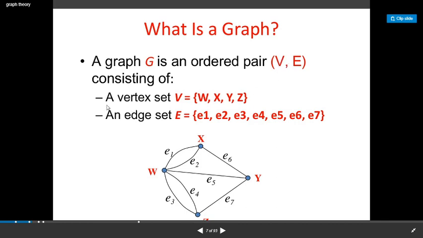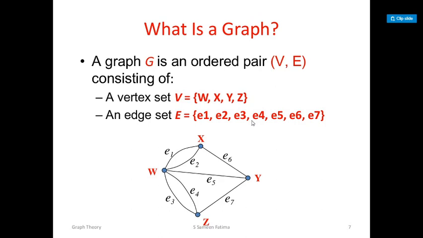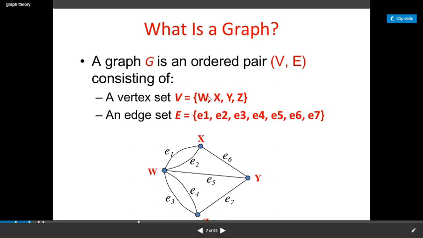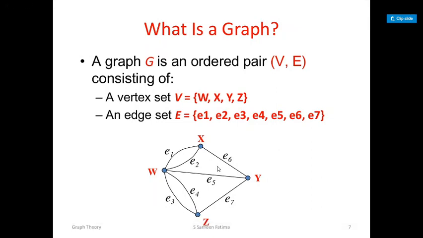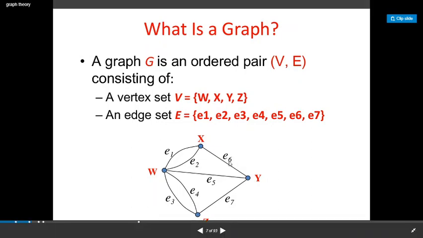Here I have an example. G is a graph with vertices W, X, Y, Z. These are called vertices, and W is called a vertex, and likewise X, Y, Z. Then E1, E2, E3, E4 up to E7 are the lines that join any two vertices of G. Here E6 joins the vertex X and the vertex Y. These are called edges.